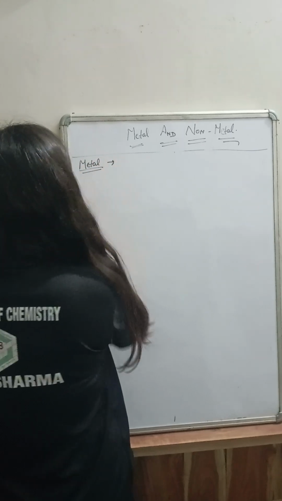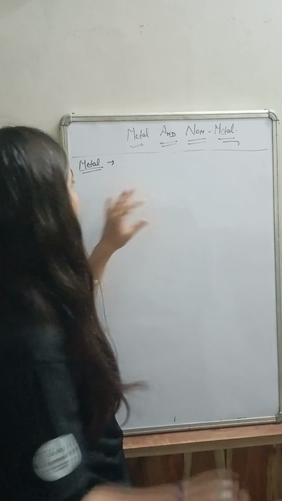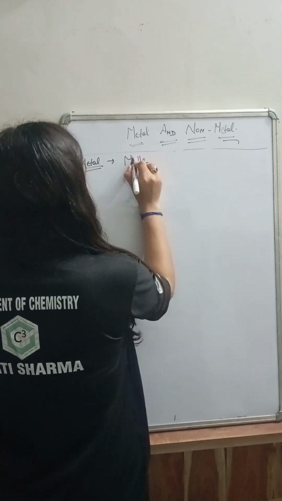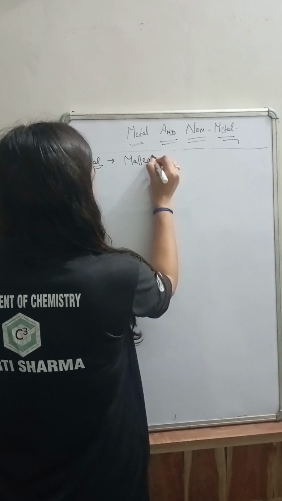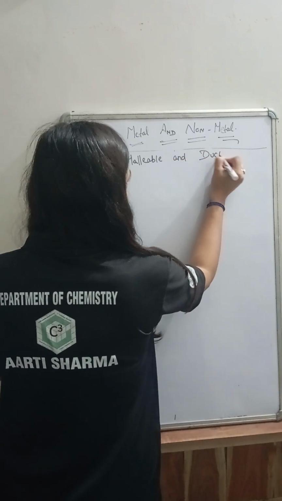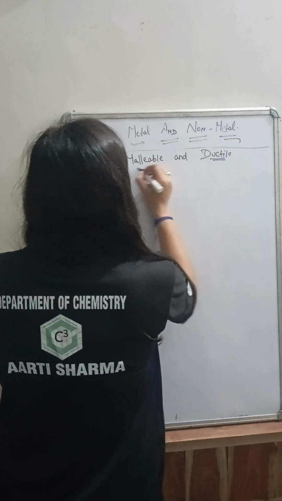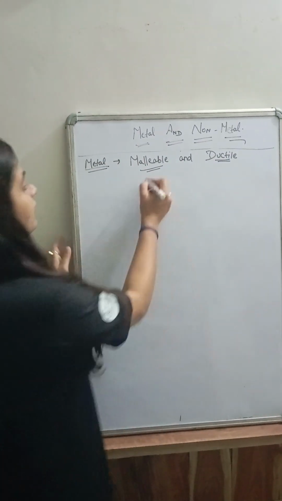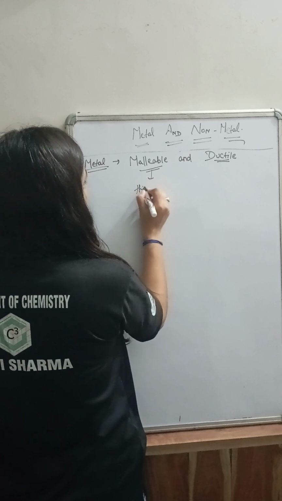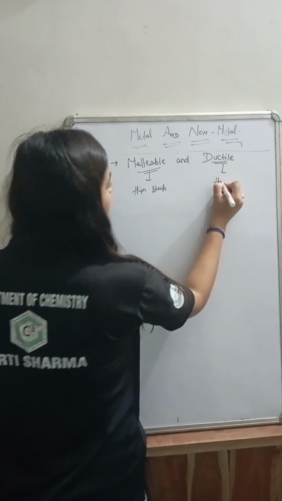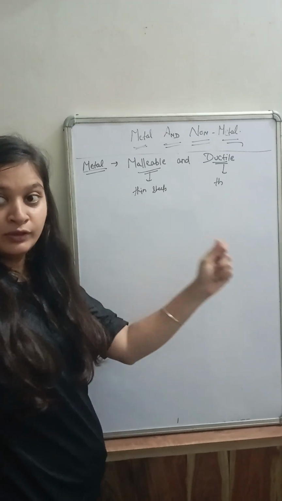As I discussed earlier, metals show the property of malleable and ductile. Malleable means which can be beaten with a hammer and converted into thin sheets. And ductile basically means which can be stretched and converted into thin wire.